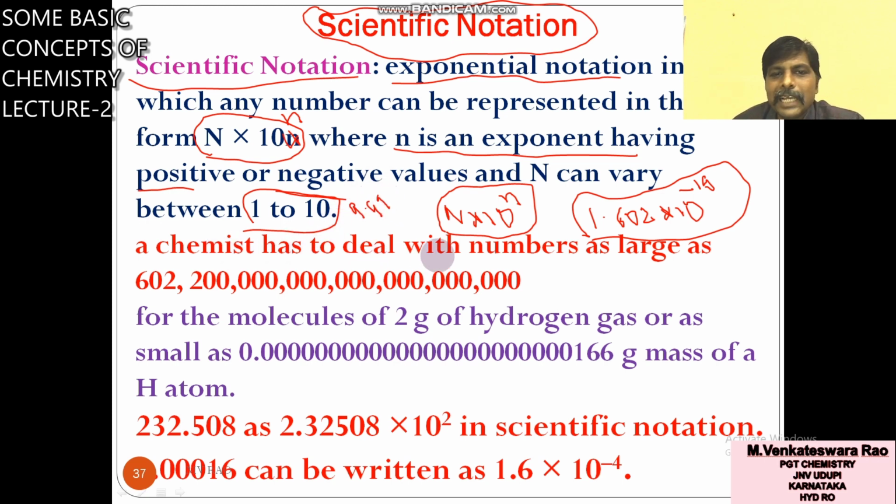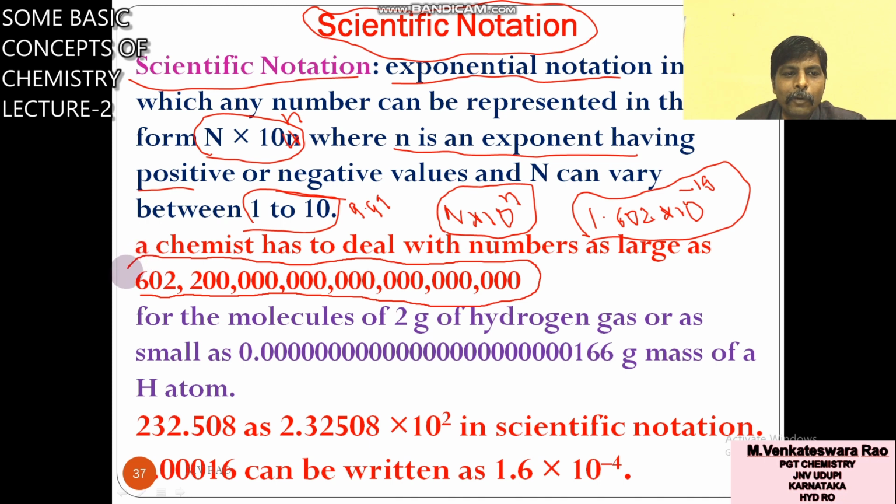A chemist has to deal with numbers that are very large. For example, you take 602,200,0000 and so on. This number is Avogadro's number. 1 mole of any substance contains this many particles. So this big number you can write like this, 6.022 into 10 power 23.